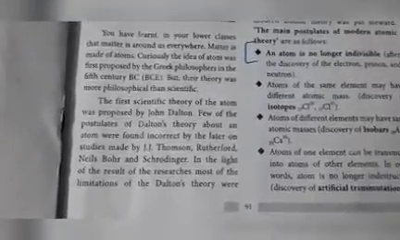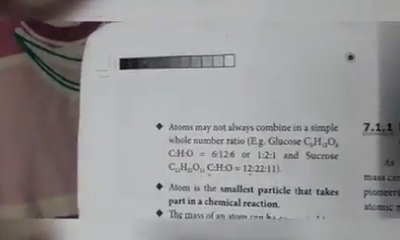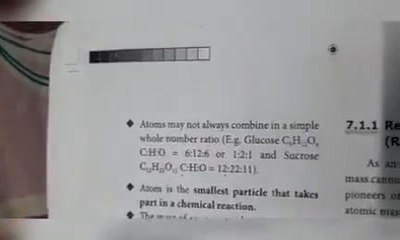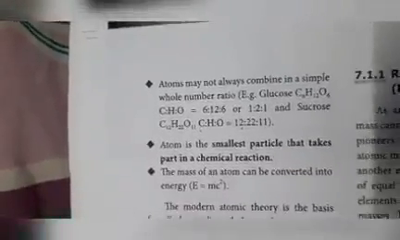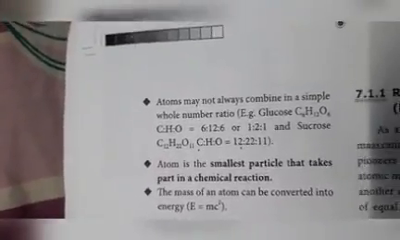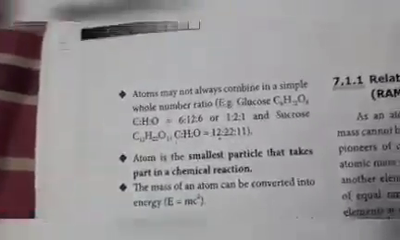Artificial transmutation: atoms of one element can be transmuted into atoms of another element. Atoms may not always combine in a simple whole number ratio, sucrose, 12:22:11. Atom is the smallest particle that takes part in a chemical reaction and mass can convert into energy, that is equal to mc squared. These are the postulates of modern atomic theory. Up to this you have to write for that question.